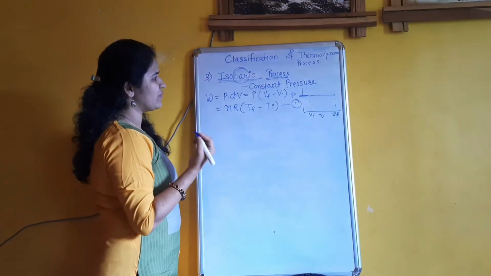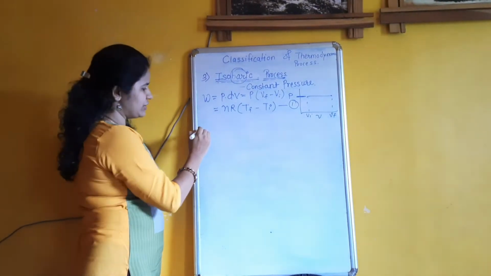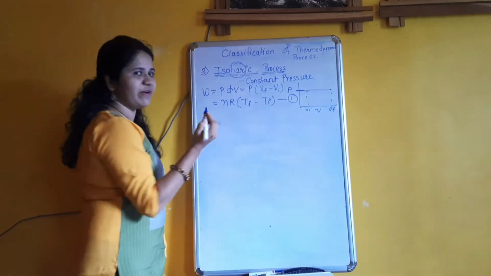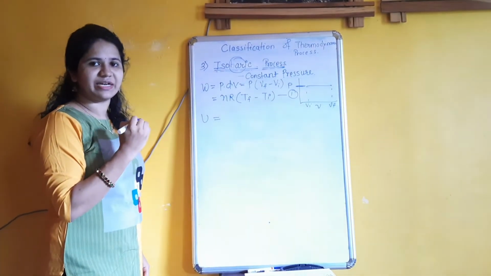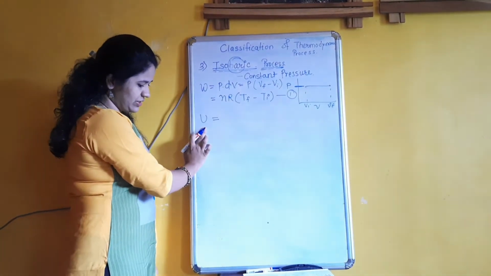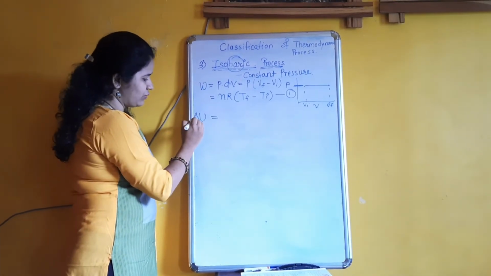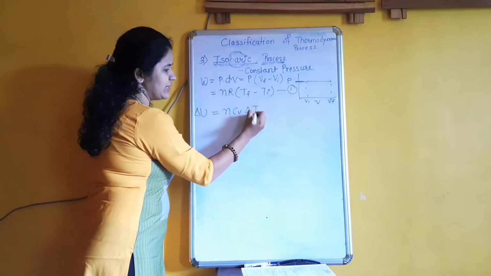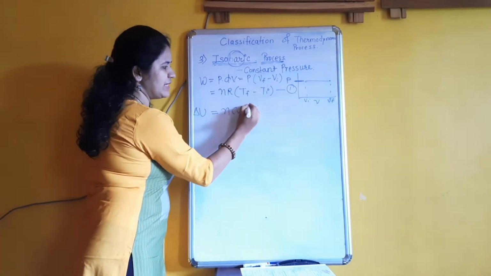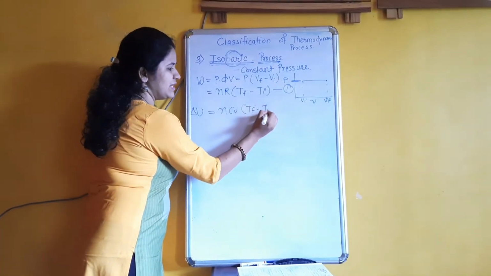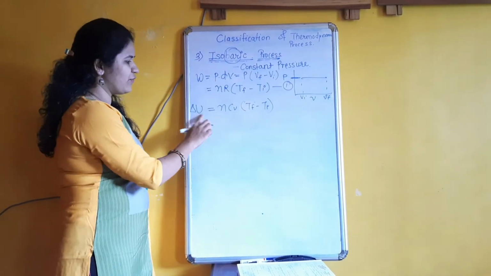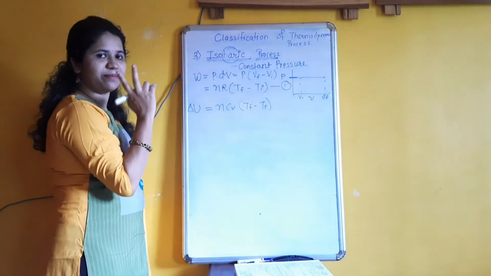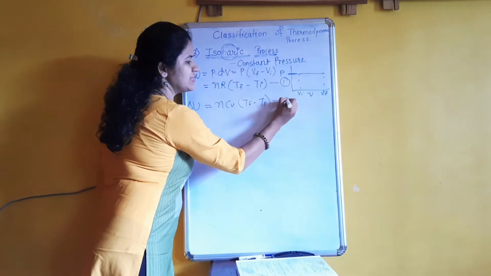Now the second equation is the internal energy equation. In the previous chapter, we learned the formula of internal energy, that is U, or we can call del U, is equal to nCV into del T. Or instead of del T, you can write Tf minus Ti. This is the formula of internal energy from chapter number 2, the kinetic theory of gases.